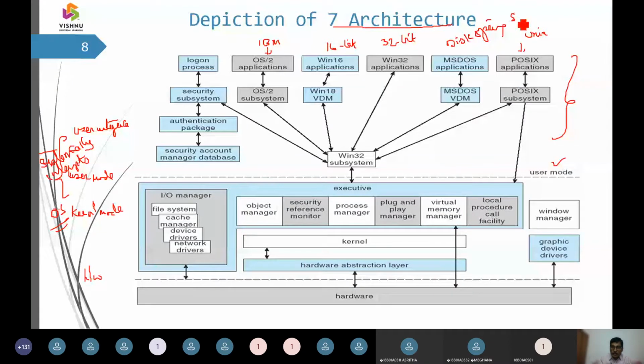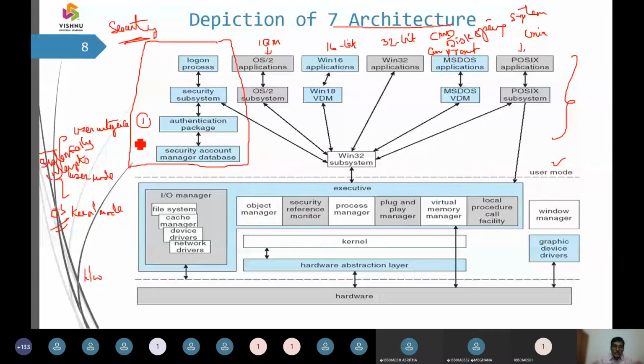So the command prompt is what we are going to call the Microsoft disk operating system. Second, it has addressing towards security. So how does it maintain security? It maintains it with authentication. And how is this authentication maintained?